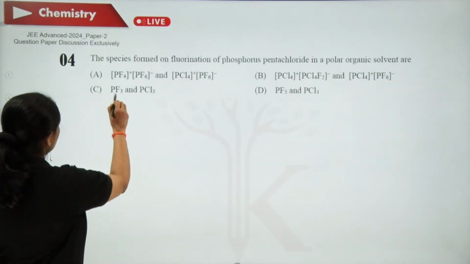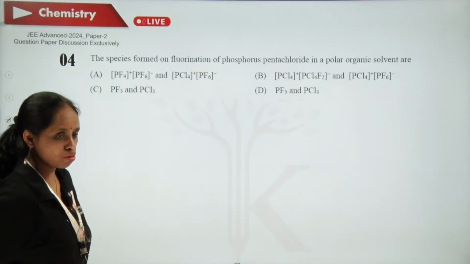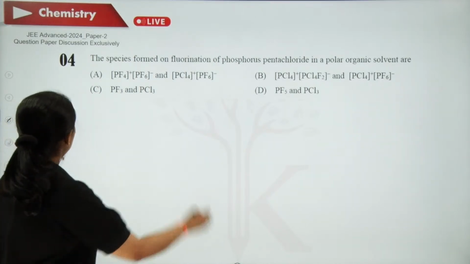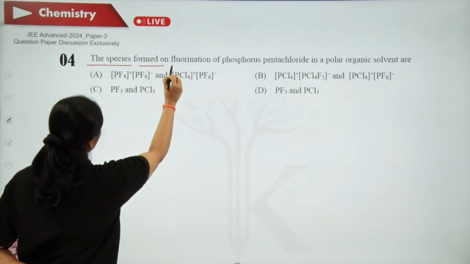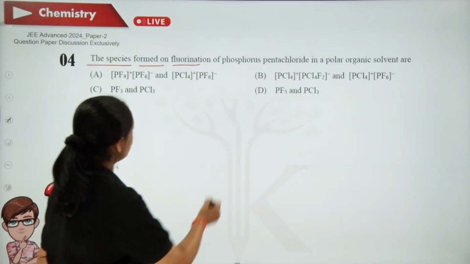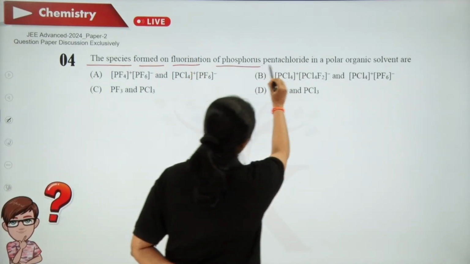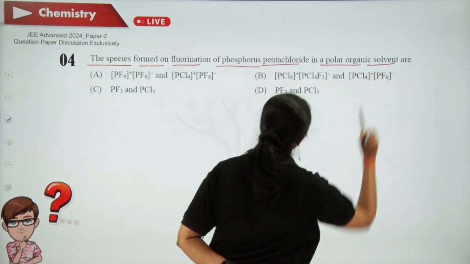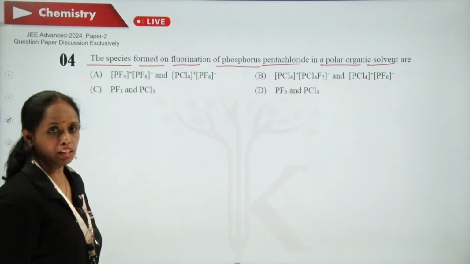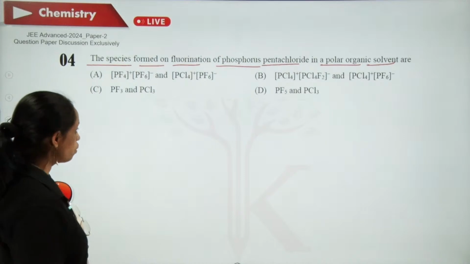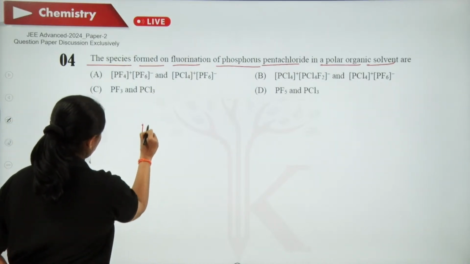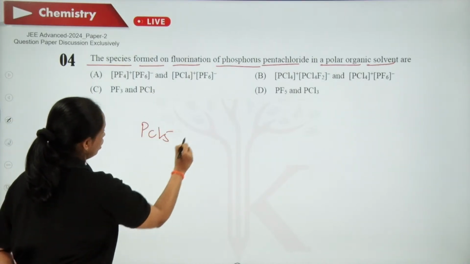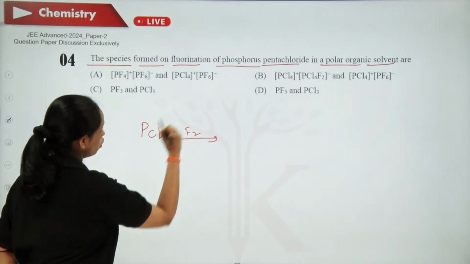Now, the fourth question is also single option correct. The species formed on fluorination of phosphorus pentachloride in polar organic solvent. So here they are talking about PCl5 when treated with fluorine.